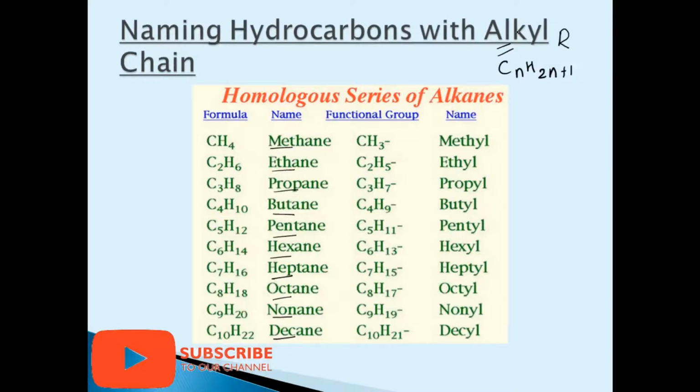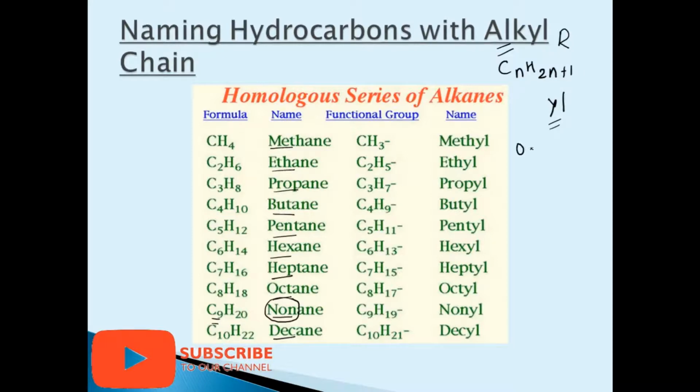If it is alkyl, just add the suffix "-yl" to it. So if it is meth, it becomes methyl. If it is eth, it becomes ethyl. If it is non, it becomes nonyl. This non represents the number of carbon atoms present in a hydrocarbon compound. Alkyl, and do remember its general formula CnH2n+1.